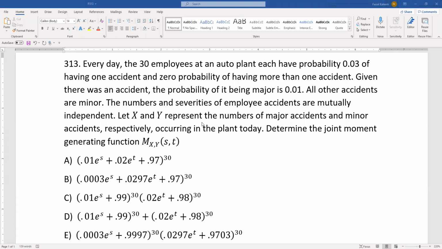Let X and Y represent the numbers of major accidents and minor accidents respectively occurring in the plant today. Determine the joint moment generating function M_XY(s, t). So with this notation, the s corresponds to the X and the t corresponds to the Y.